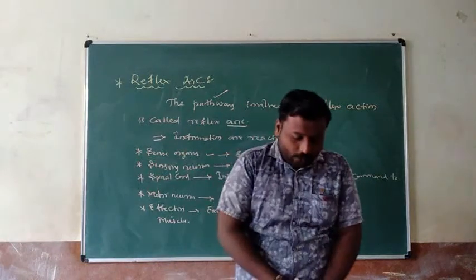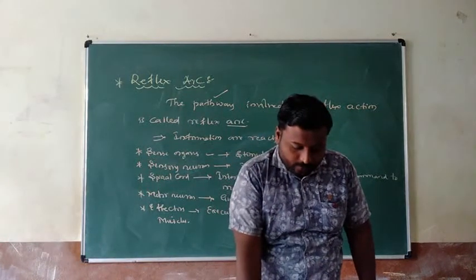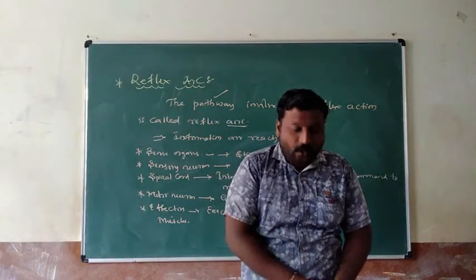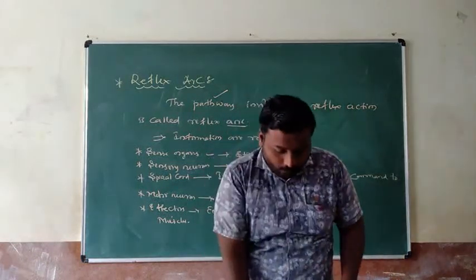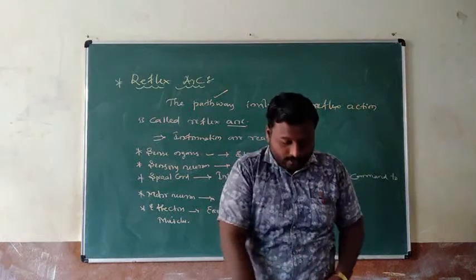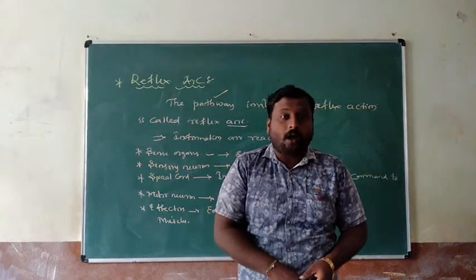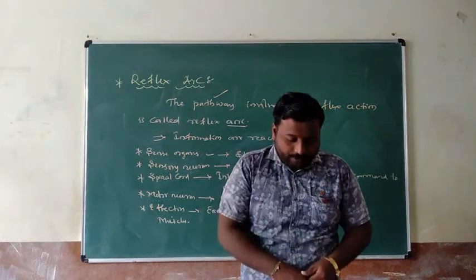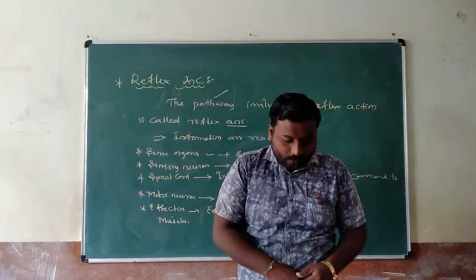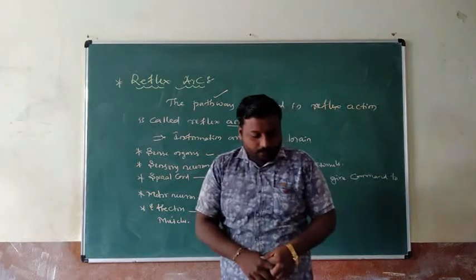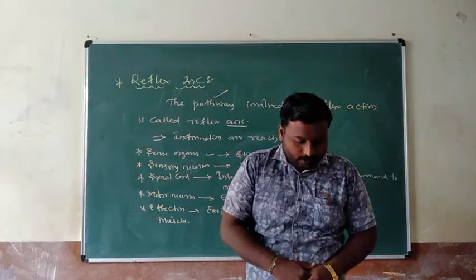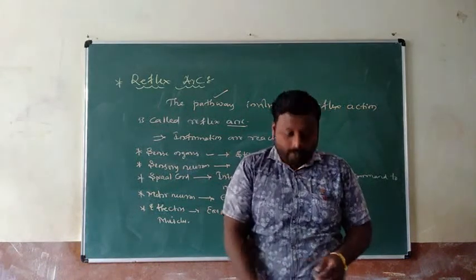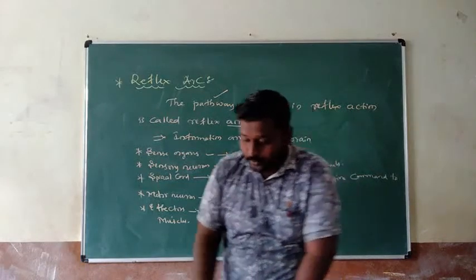Reflex arc is not involved in animals because the thinking process of the brain is not fast enough. Yes, my dear students. So it is quite likely that reflex arcs have evolved as efficient ways of functioning in the absence of a true thought process. It means it is performed by what? Brain. Yes, my dear students.